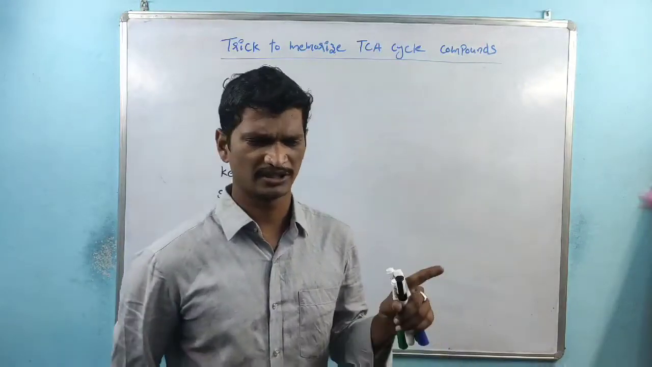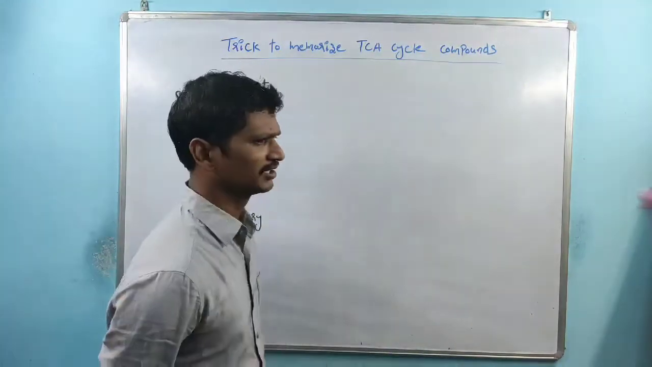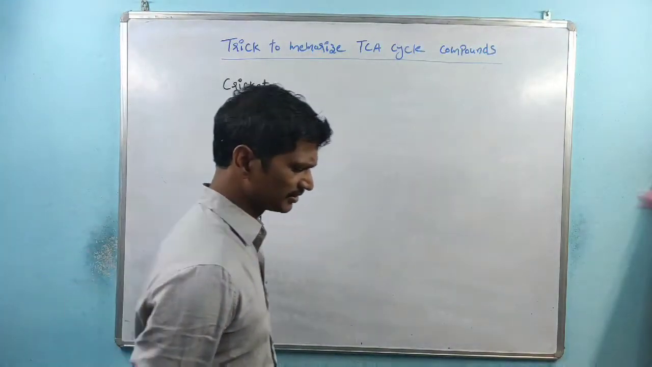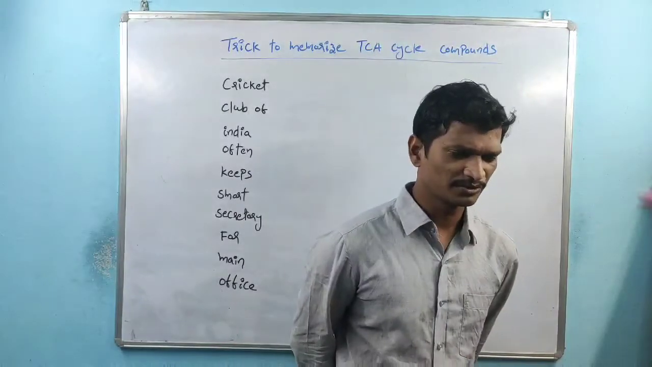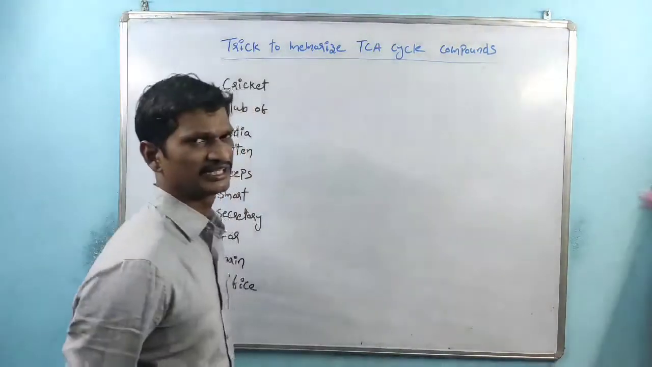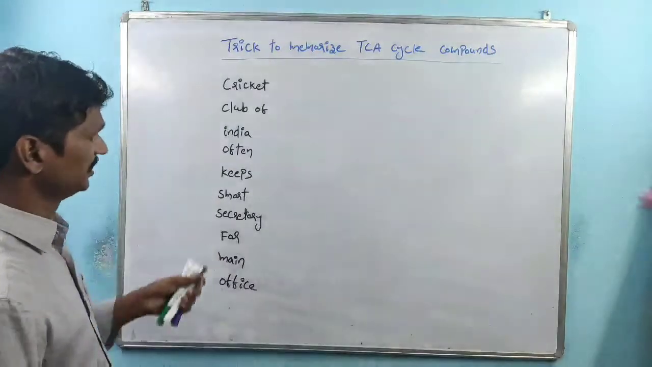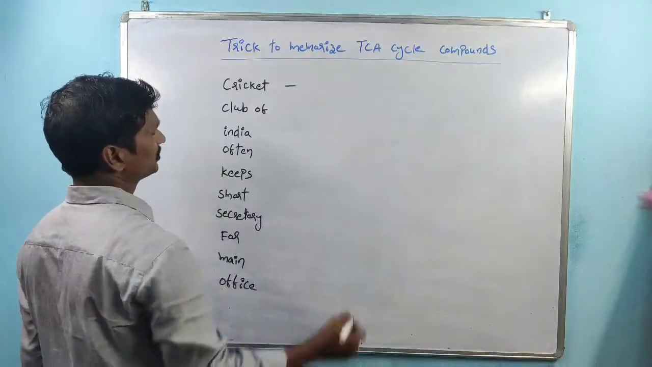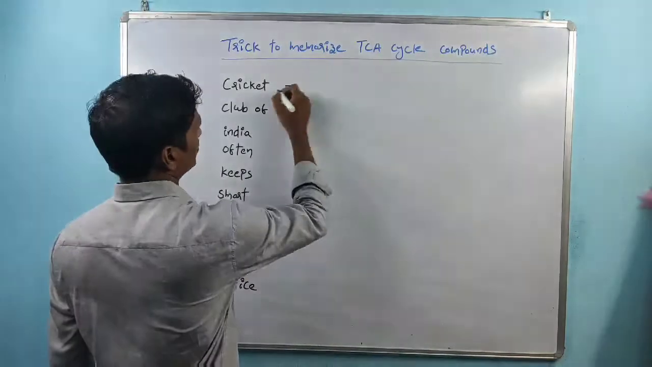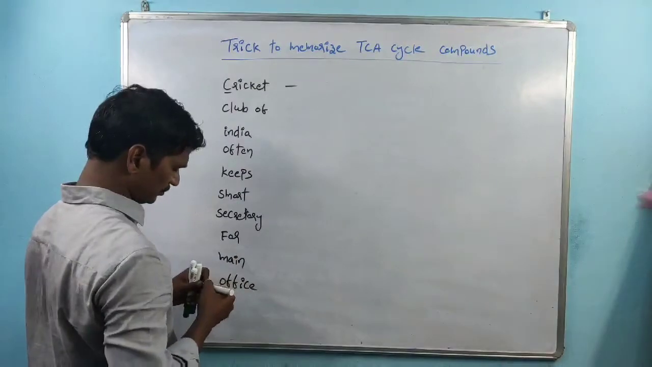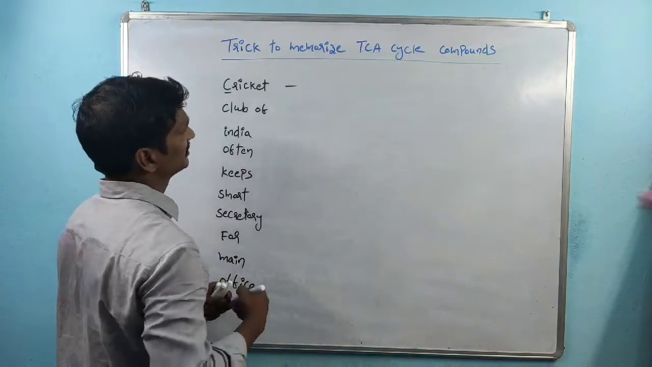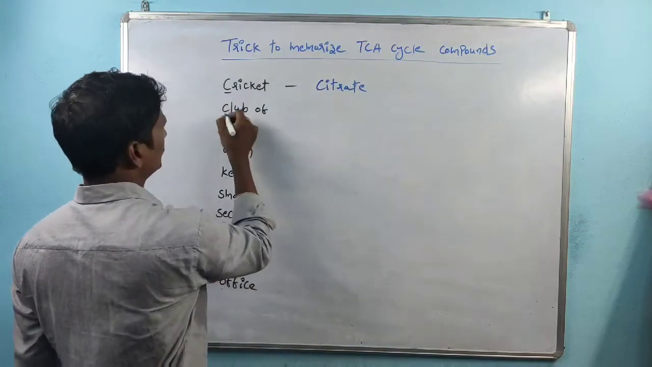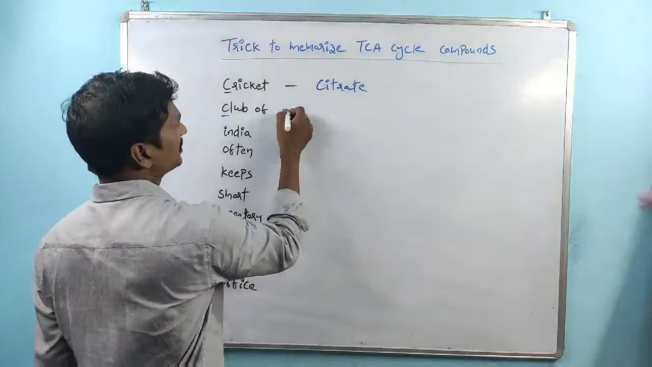We discussed it in the plant kingdom, right? Coming to the TCA cycle also, the same pattern is there. This is also very easy to remember. Most of the students are familiar with cricket, right? So here, the very first word is cricket. The C indicates citrate. The first one is citrate. Again C, the next C indicates cis-